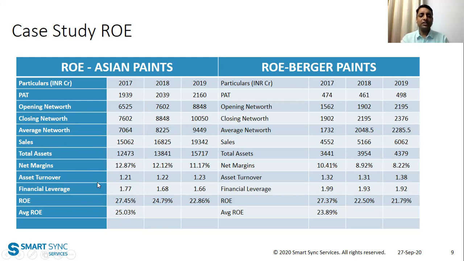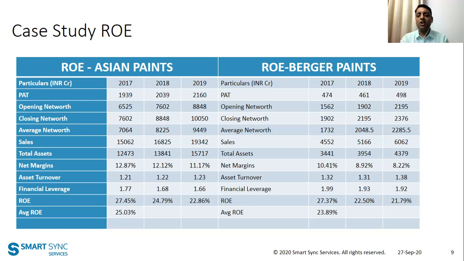As you can see, both Asian Paints and Berger Paints are majorly stable companies with stable margins and less debt on books, or almost zero debt on books. That is why you will see a consistent, stable ROE. ROE in the range of 27 to 22% is really commendable. Very few businesses have this kind of strong ROE.